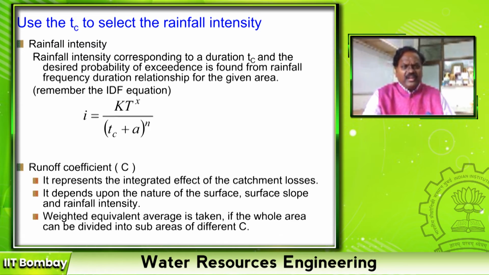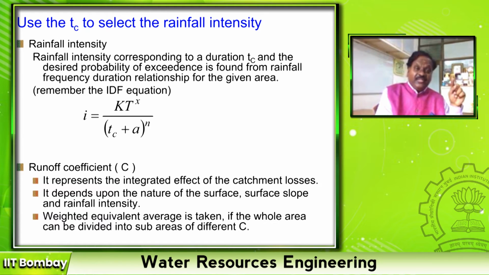Once I know the time of concentration, bring back your IDF curve, the intensity, duration, frequency curve of that area. For the duration equal to Tc, estimate what will be the intensity of rainfall for different return periods. For the same duration, you will have different curves. So if you want 25 years, go to the 25 years return period curve and pick up the intensity of rainfall. That is the selection of I.